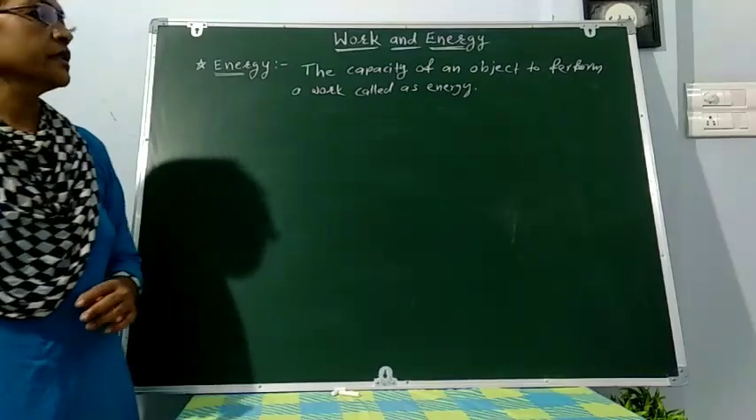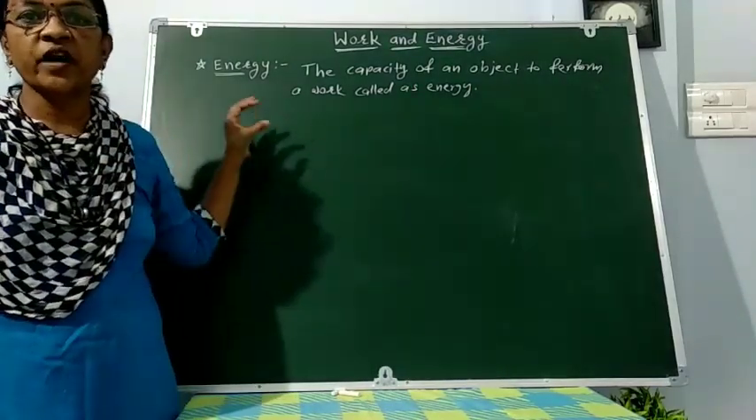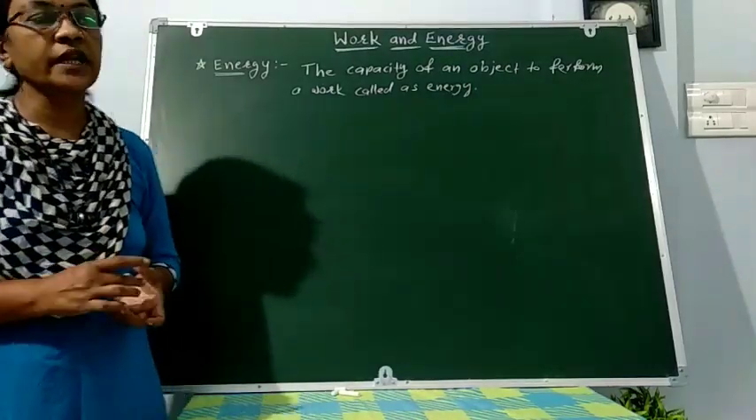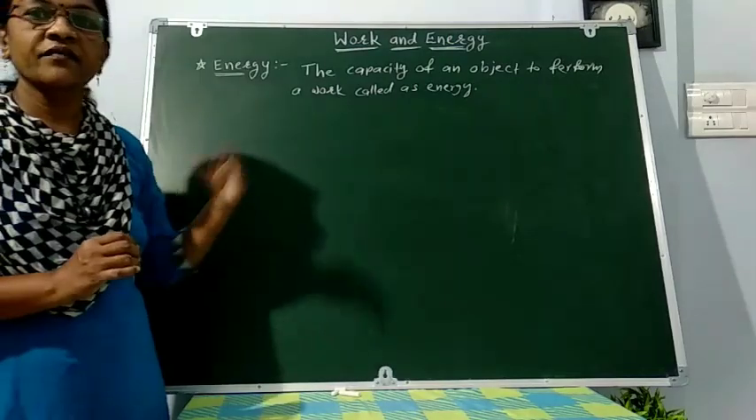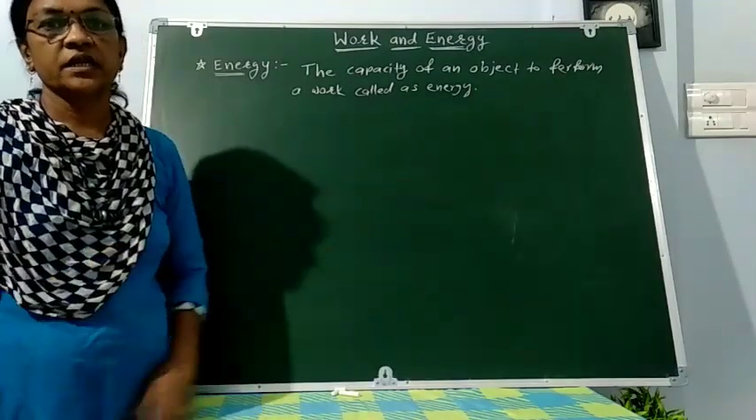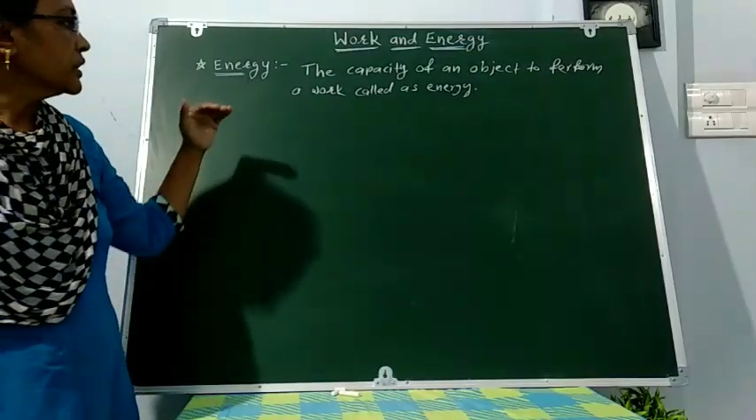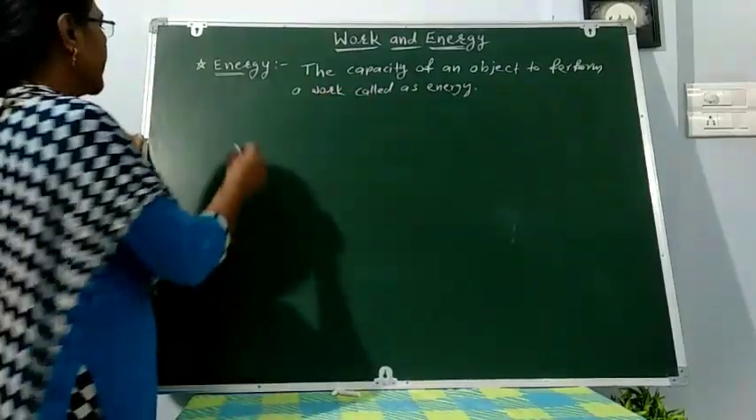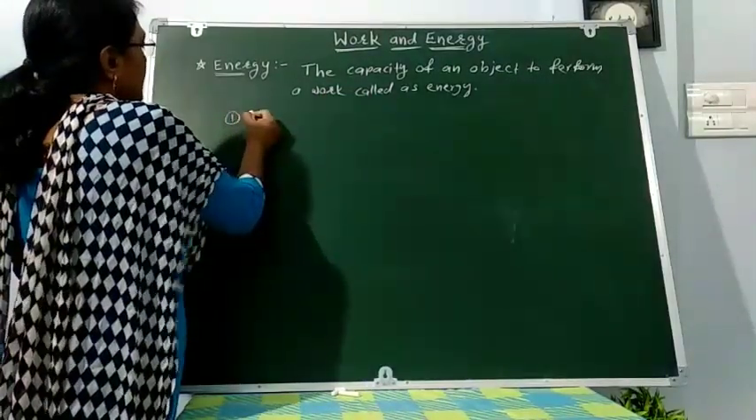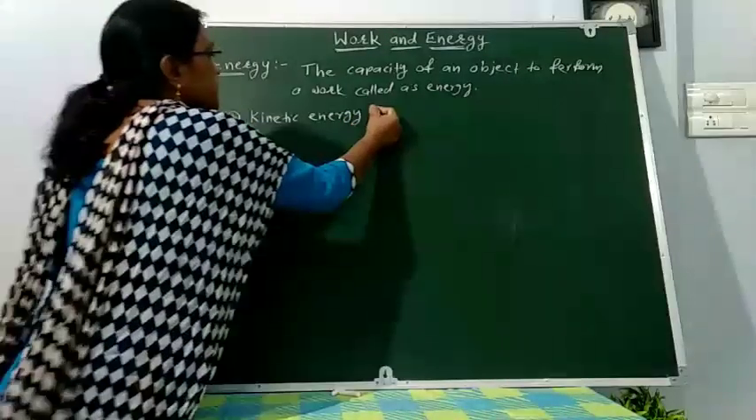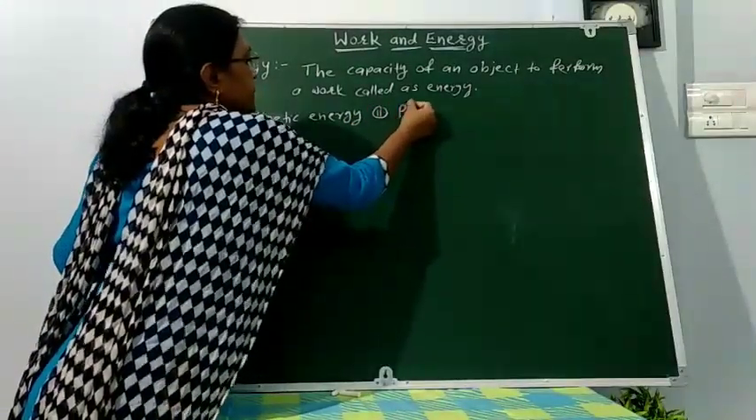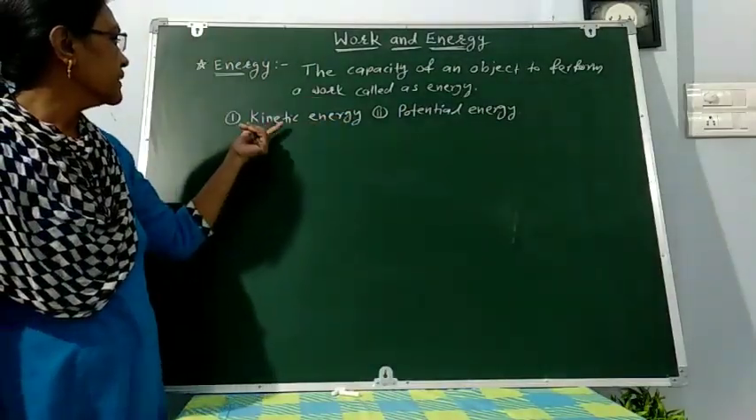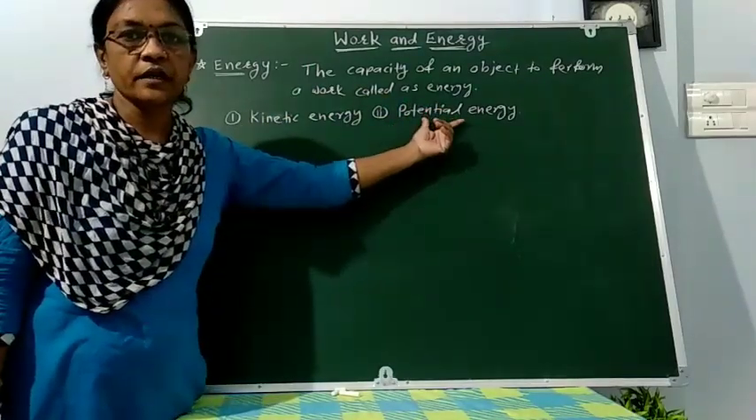Now, in previous classes, we have seen the various forms of energy, for example heat, light, solar energy, electrical energy, mechanical energy, chemical energy. Out of these, we have to learn about the forms of mechanical energy. There are two forms of mechanical energy: kinetic energy and potential energy.